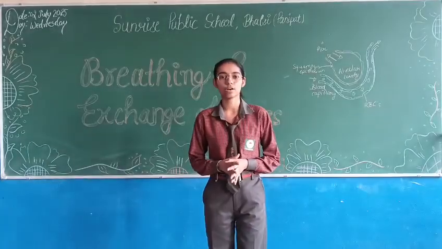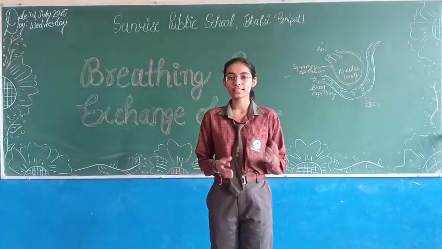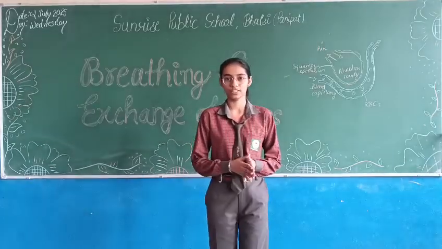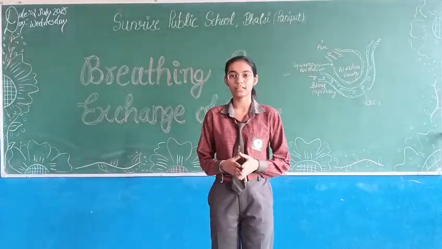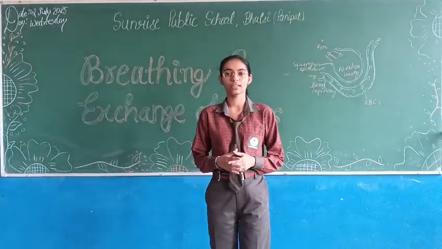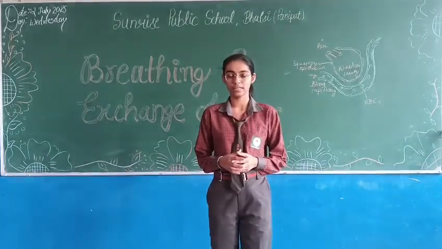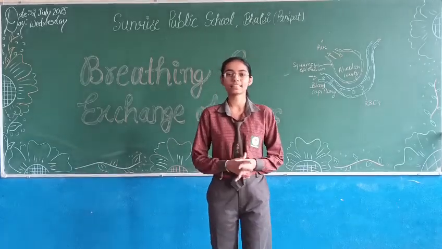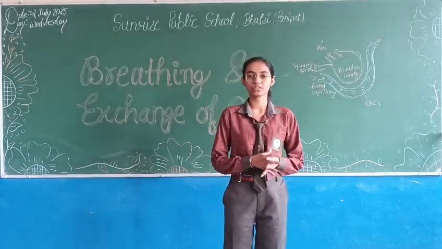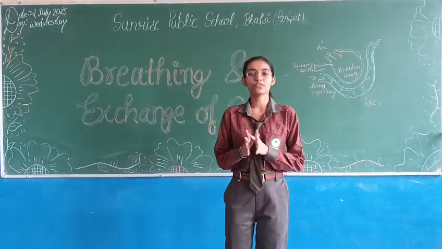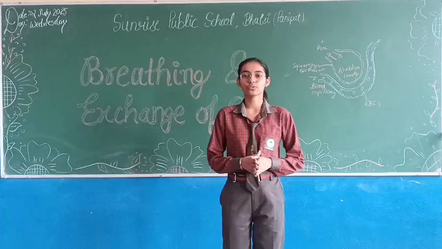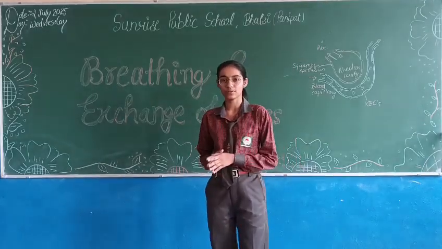Now, let us discuss the respiratory volumes. First is tidal volume. Tidal volume is the normal inspiration and expiration. It's 500 ml once, and we respire 12 to 16 times in a minute, so its volume is 6000 ml to 8000 ml. Next is inspiratory reserve volume, also called IRV. It is the forceful inspiration that a person can inspire. Its volume is 2500 ml to 3000 ml.